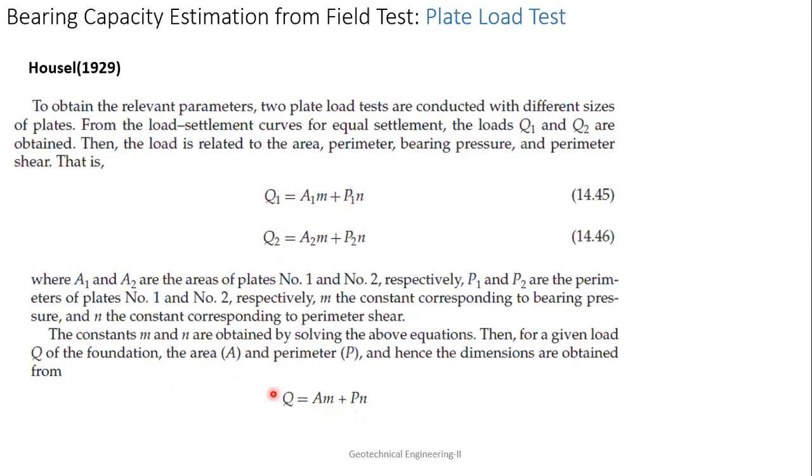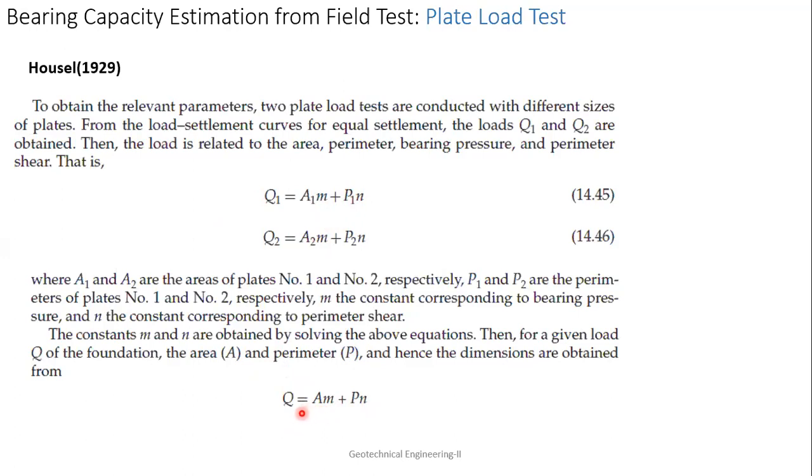Once you know the values of M and N, and since you are going to decide the size of the footing, you know the value of A and the value of P, so you can get the value of Q. This is a very effective formula. First you take two plates and do the test. From that you get the values of M and N. That M and N can be used for any foundation size you are going for.